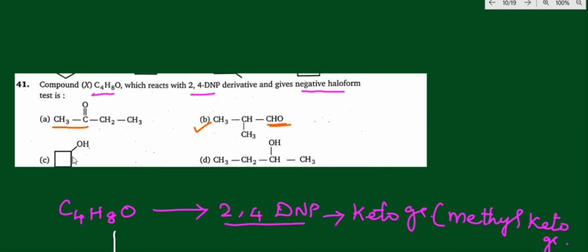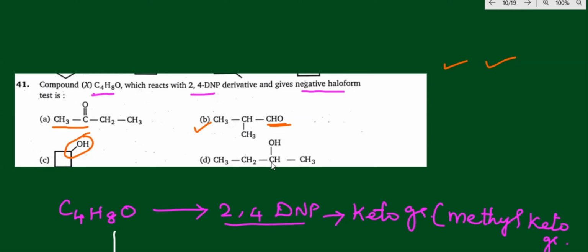Let us check the other two also. This is a secondary alcohol, cyclobutane along with OH, so CHOH here with CH2, CH2, CH2. This is a secondary alcoholic group. When you oxidize, definitely this will be answerable for 2,4-DNP. And the haloform test also it will be answerable. So the keto group will be answerable, and the haloform test also will be answerable.